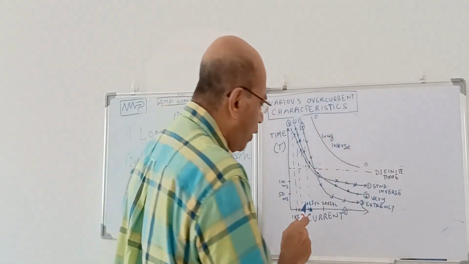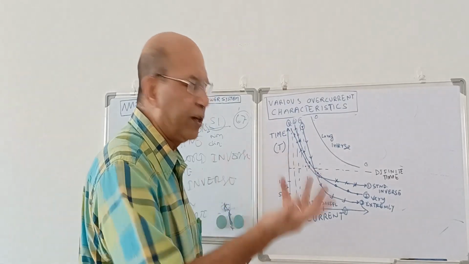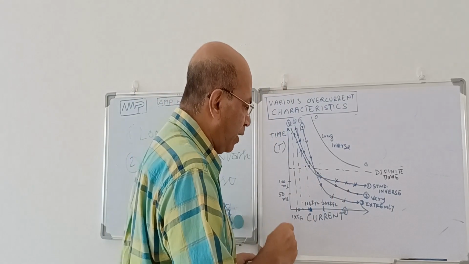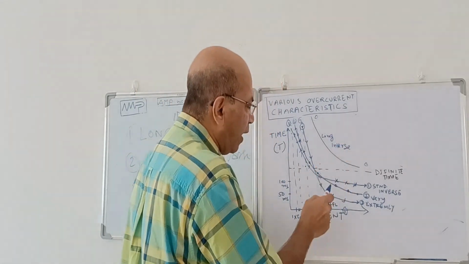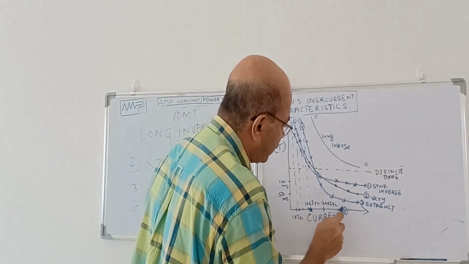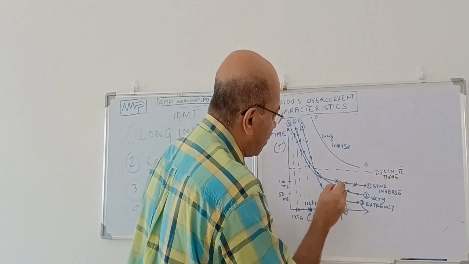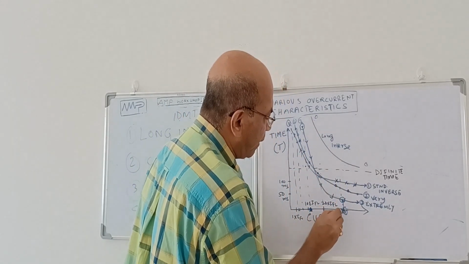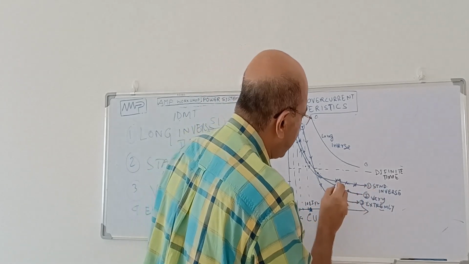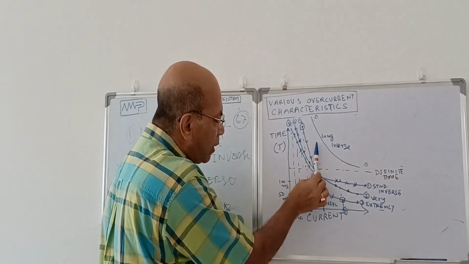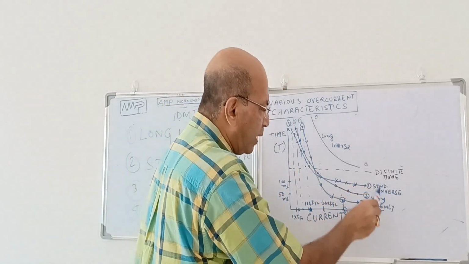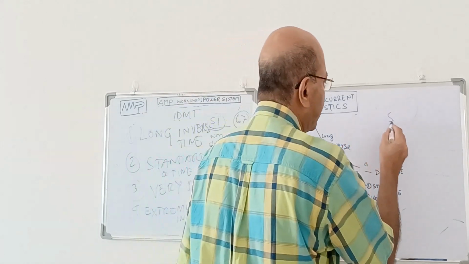But when the fault current increases, the characteristics just get reversed. Up to about 10 times current, this will be the sequence. But the moment current goes more than 10 times, extremely inverse will immediately operate fast. You see the curve has come down. This is the extremely inverse, it comes down. So this is the current, and this is the operating time for extremely inverse. Definite inverse has this operating time. In case of a standard inverse, this is the operating time. So for a low value of fault current, the operation sequence is standard, then very, then extremely inverse.